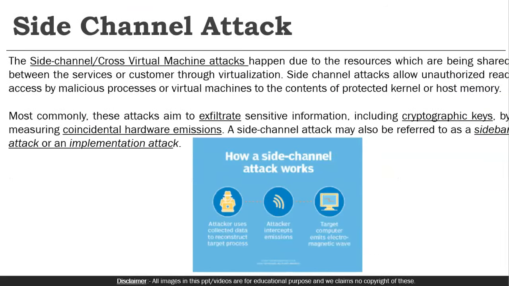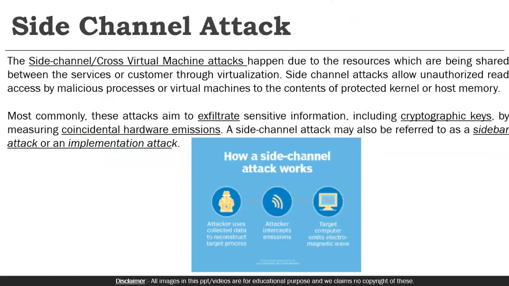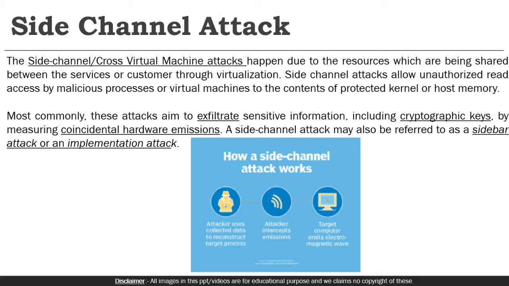The second type of attack, a more severe one, is the side channel attack. It is normally called a cross virtual machine attack or sidebar attack or implementation attack, and it is like a bad neighbor attack. You can say you have a bad neighbor in your society, a bad flat near your flat. They can steal many of your data. They can control and surveil you.